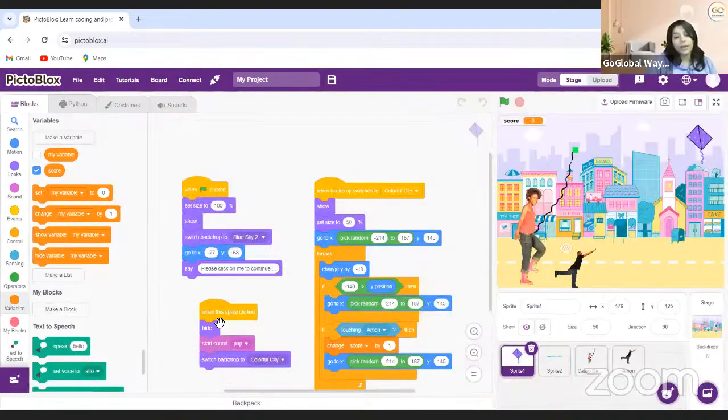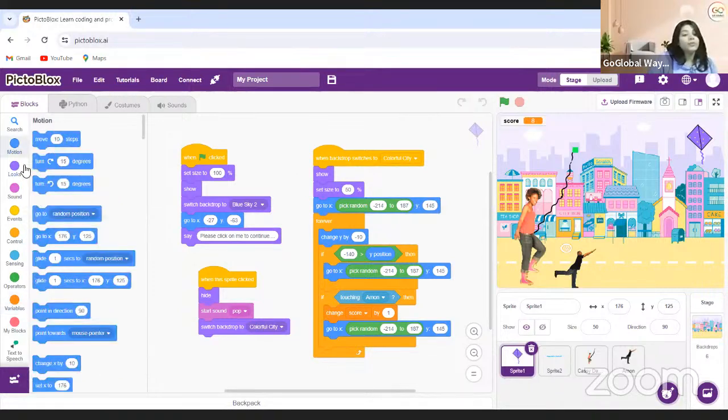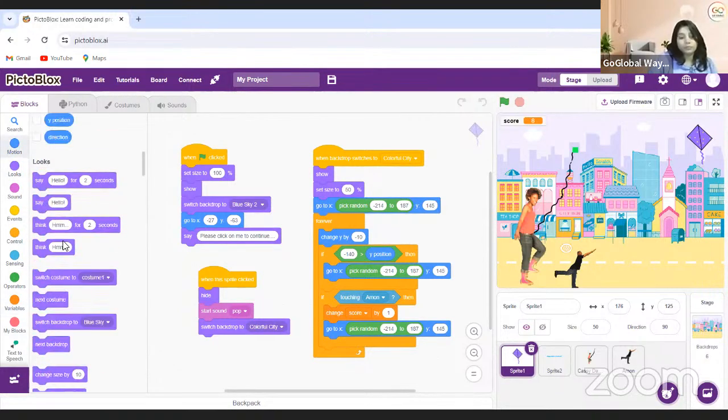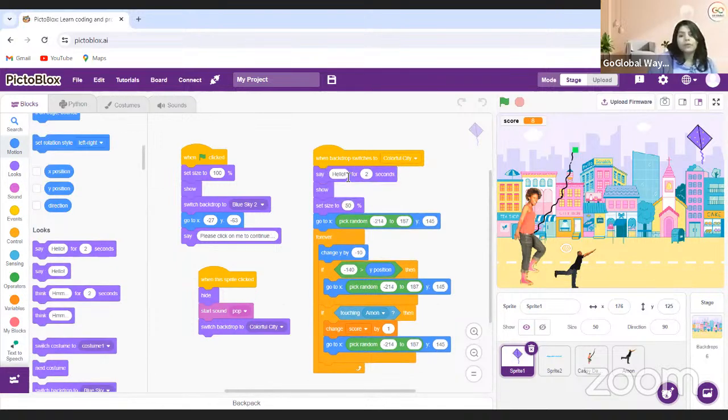So actually what happens is that after this, it continuously says, please click on me to continue. It's in continuation. That's what I do want. So what you will do? You go to look, take a simple say block. Put it here, make it blank and do it for 0.3 seconds.